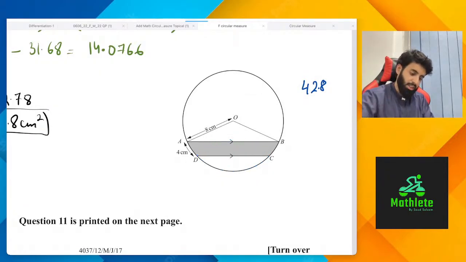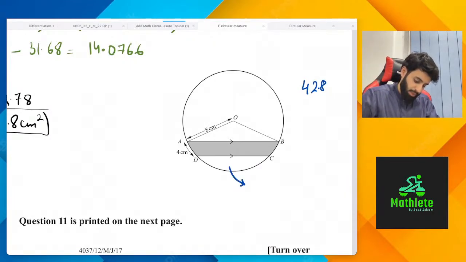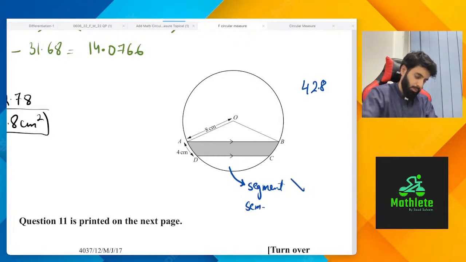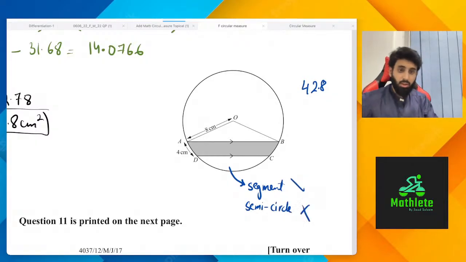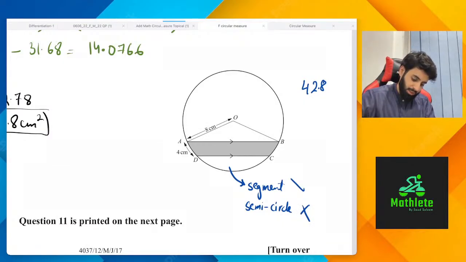It would have been a semicircle had this point been the center or something like that. It's basically an oval shape. So please note that this shape is called a segment. It is not called a semicircle. So what is a segment? I'll write it over here.